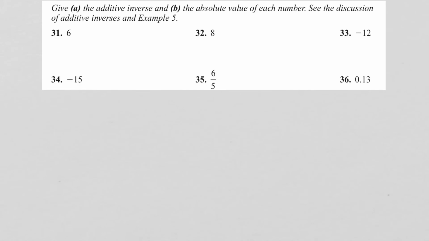Okay, for each one of these, for part A, we want to give the additive inverse, which is just the opposite of that, and the absolute value, which is the positive version of that number. So the additive inverse of this would be negative 6, but the absolute value is always positive, so it's positive 6. Here the additive inverse is a positive 12, the absolute value is also positive 12. Here, the additive inverse is negative 6 over 5, but the absolute value is a positive 6 over 5.